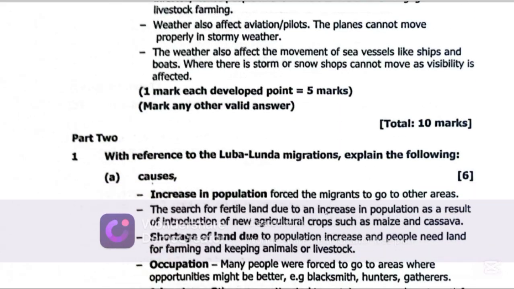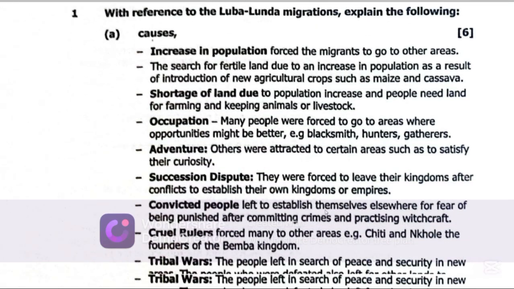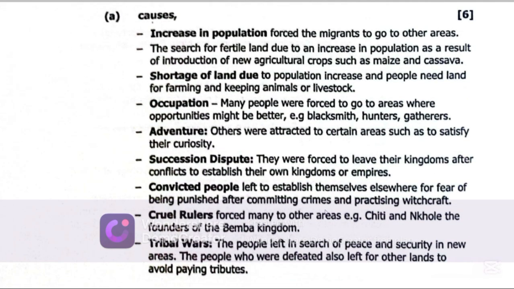So these are some of the causes of the Luba-Lunda migration. Number 1, you can talk about increase in population, which forced the migrants to go to other areas. The search for fertile land due to an increase in population as a result of introduction of new agricultural crops such as maize and cassava. Shortage of land due to population increase, and people need land for farming and keeping animals or livestock.